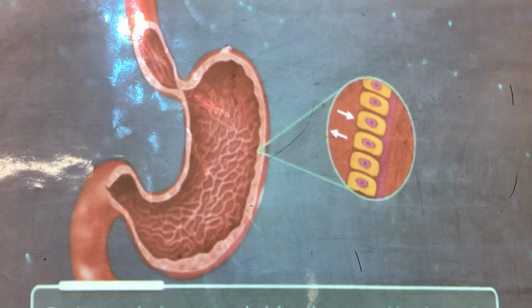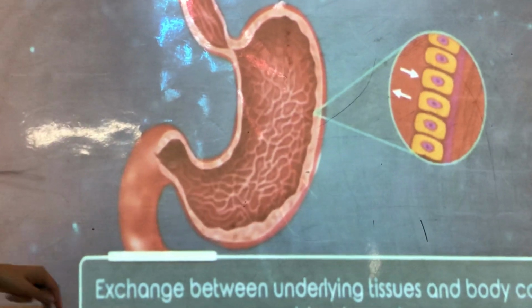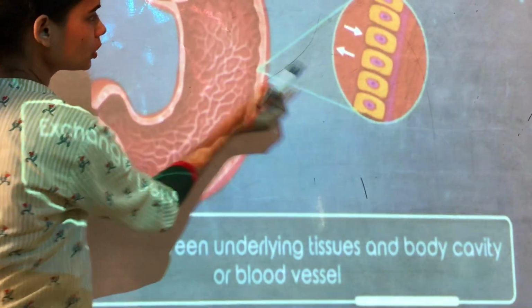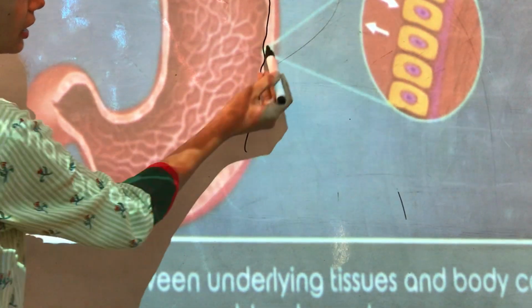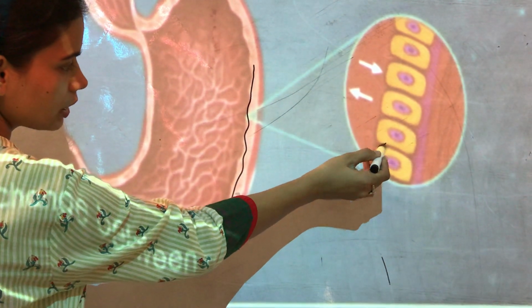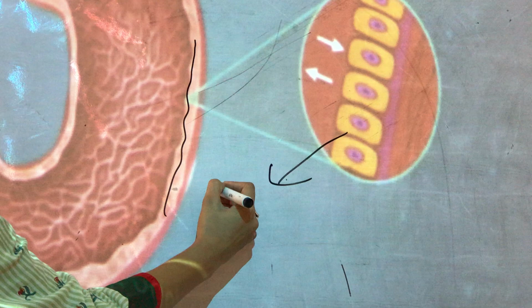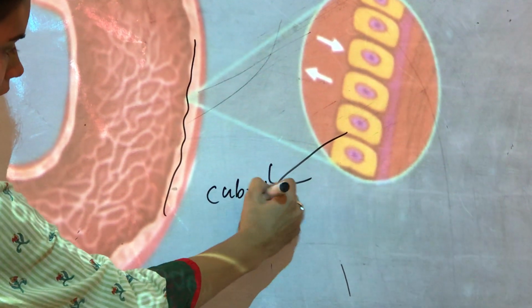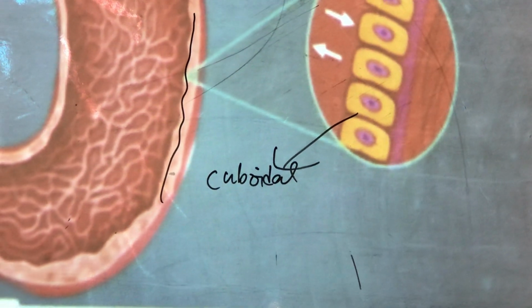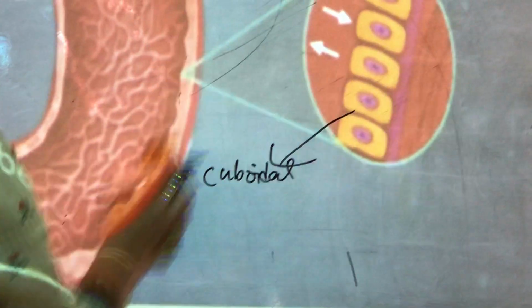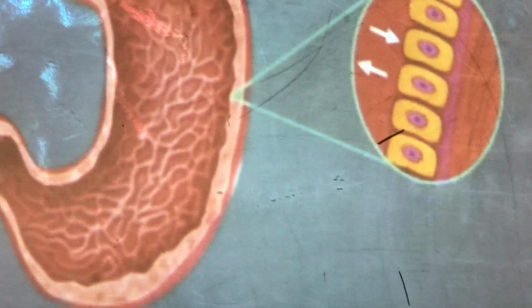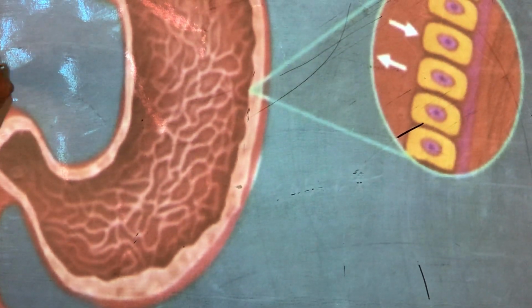Now where are they present? Can you see here, in this stomach, can you see these? Okay, so the skin has this type of tissue. Can you recall which type of epithelium this is? Yes, this is cuboidal epithelium tissue, or it can be squamous. Okay, so they are present here and they help in the exchange of things.